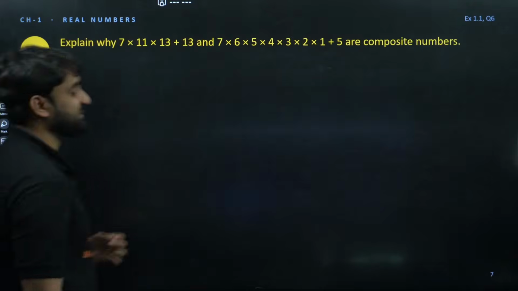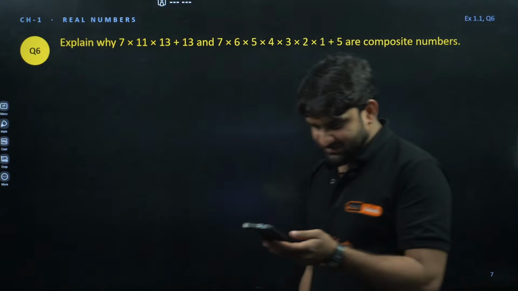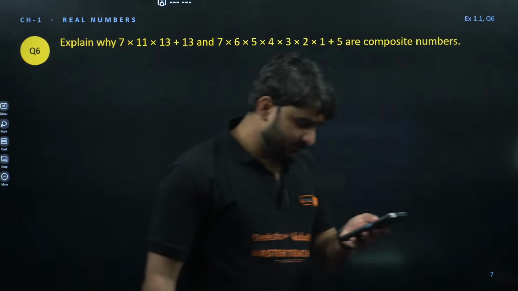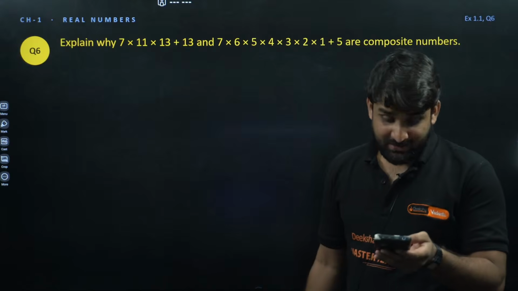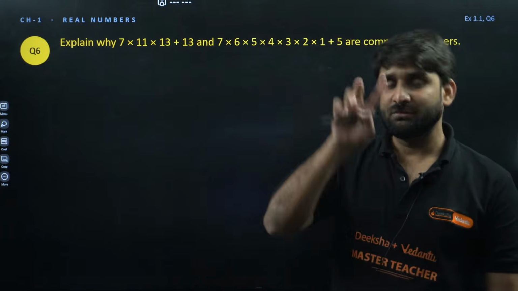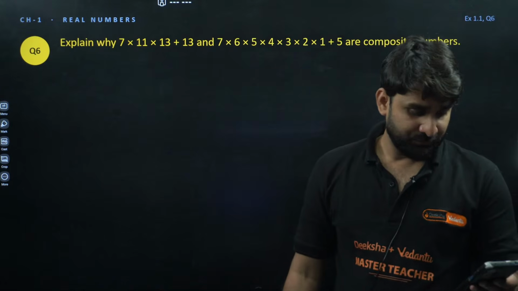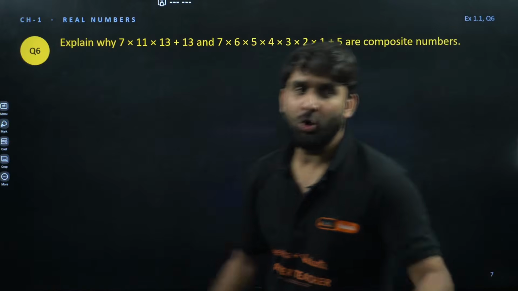Moving ahead, question number 6. Yes, Sachin, very good. If 2 and 5 are in the prime factors, then only the number will be ending with 0. Clear, everyone? Clear to all?